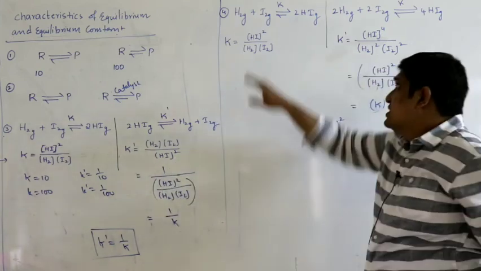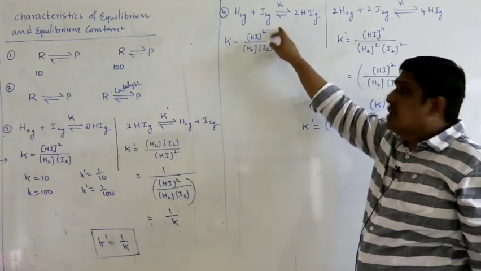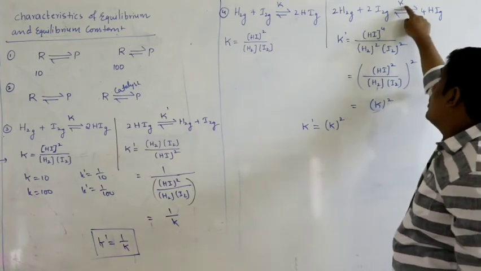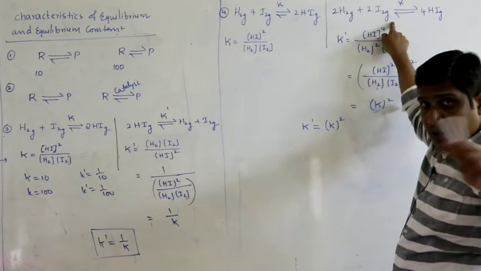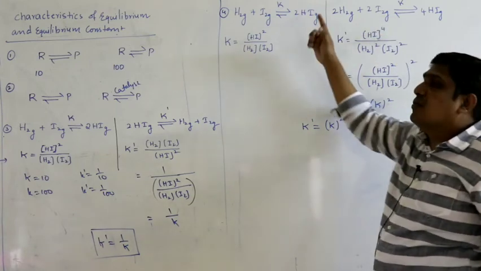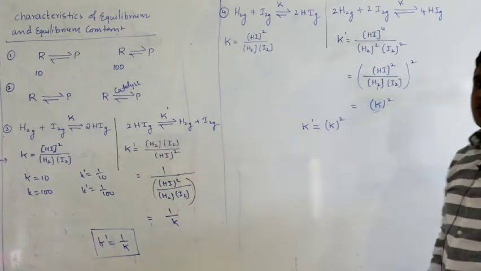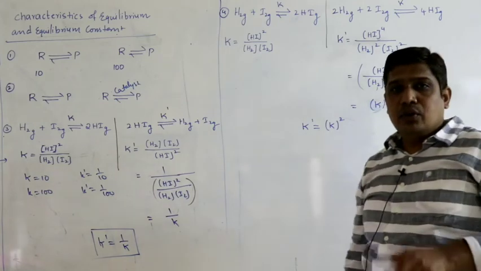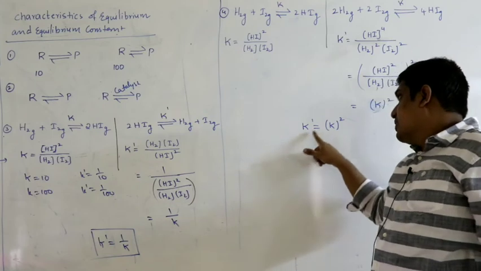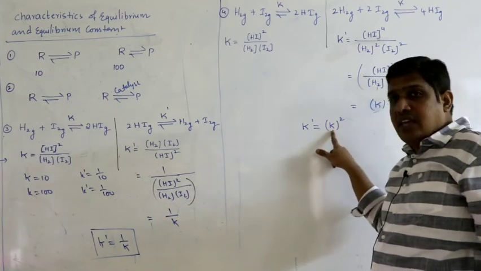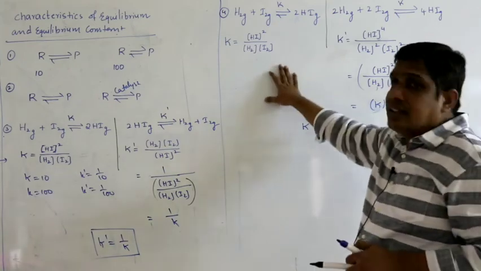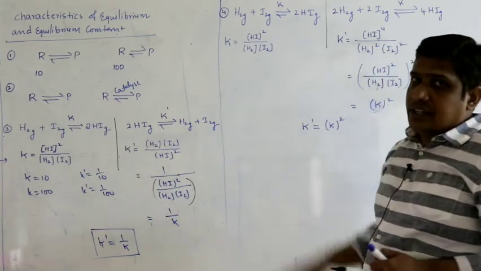So if I multiply this reaction with 2, I will get this. Then equilibrium constant of that reaction will be equal to square of equilibrium constant of original reaction. So if a reaction is multiplied by 2, then equilibrium constant of that obtained reaction will be equal to square of the equilibrium constant of original reaction. So if this is 10, then this is 10 square, that is 100.